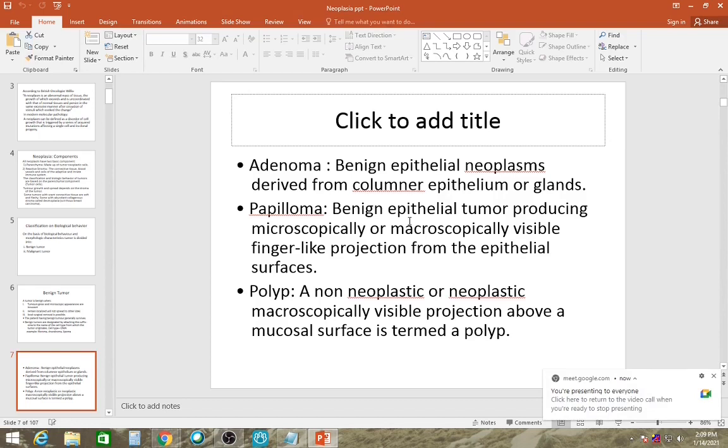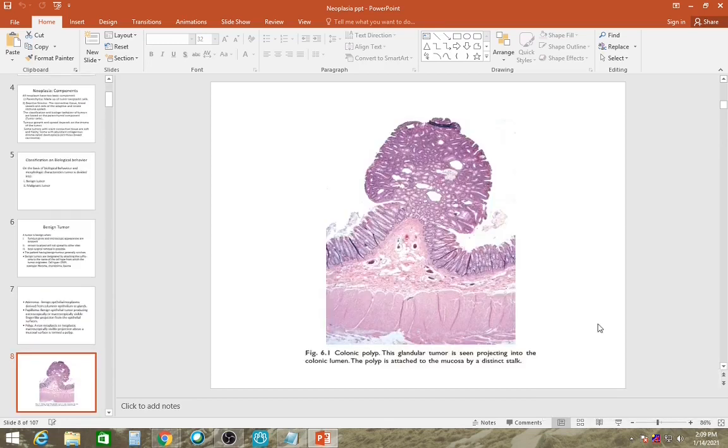A polyp is a non-neoplastic or neoplastic macroscopically visible projection above a mucosal surface. Like this is a polyp. Macroscopically, it is visible, and here we are seeing it arising from this colonic lesion.